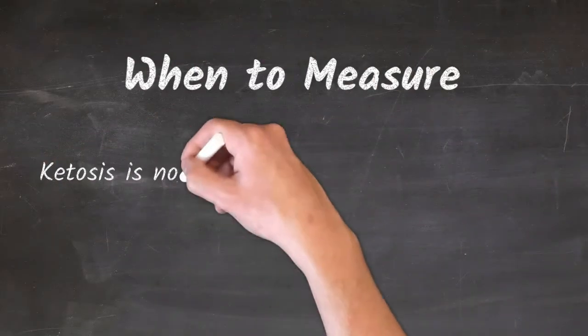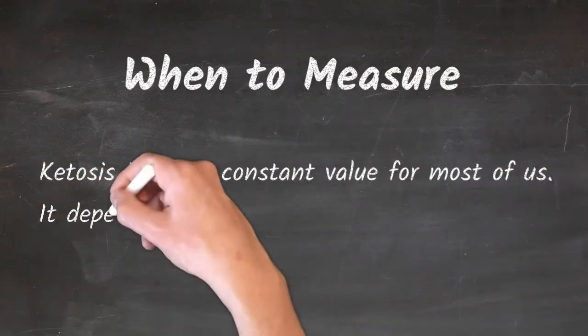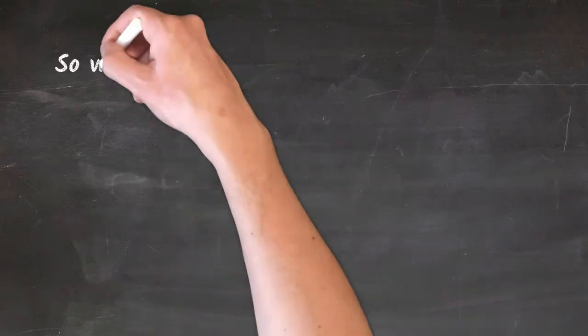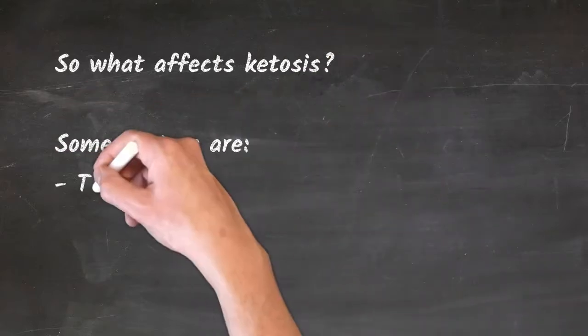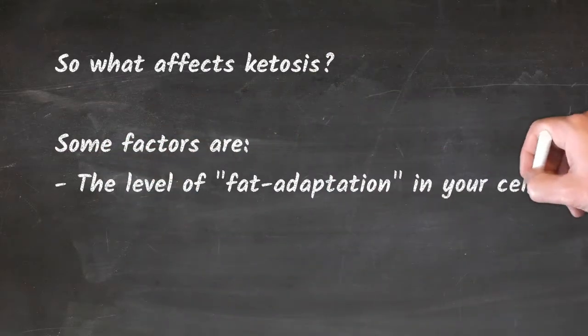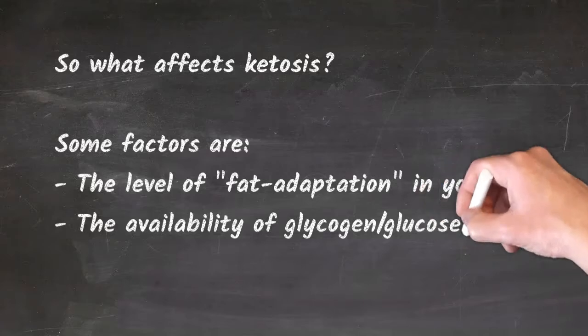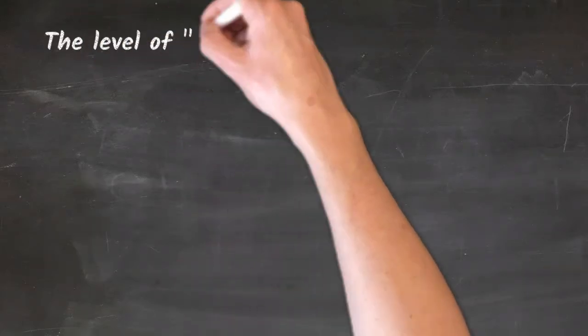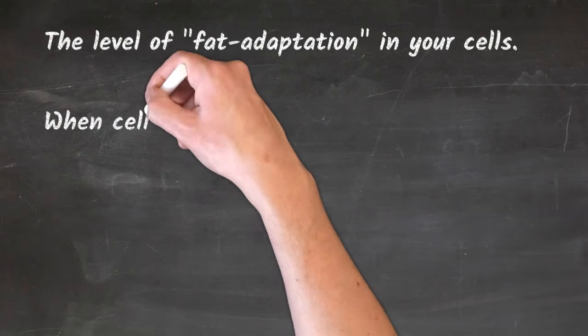When to measure? Ketosis is not a constant value for most of us. It depends on a lot of lifestyle factors. So what affects ketosis? Some factors are the level of fat adaptation in your cells, the availability of glycogen and glucose, and the presence of insulin and glucagon.